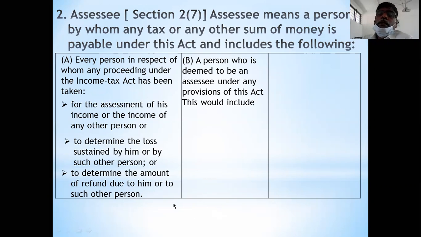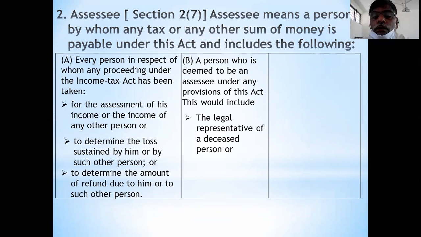This is the first point regarding the assessee. Then the second point is a person who is deemed to be an assessee under any provisions of the Act. He is not a real assessee. He is a deemed assessee. Because of another person, he becomes the assessee. For the other person, he is a representative, that is deemed. A person who is deemed to be an assessee under any provisions of the Act is called an assessee.